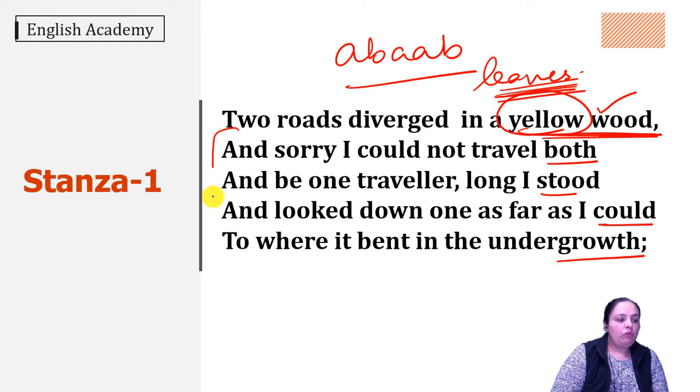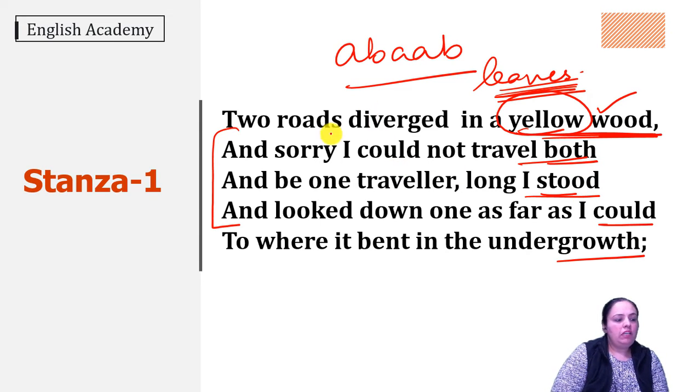Then we also see anaphora over here. All the three lines are starting with and. This is the device of anaphora. And there is enjambment also over here. See, the same sentence is continuing to the next line. There is no punctuation mark in the end. So this is the device of enjambment.